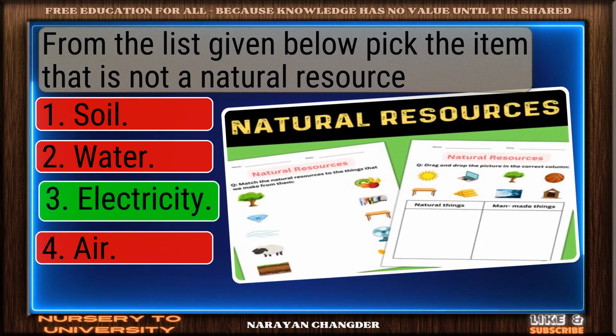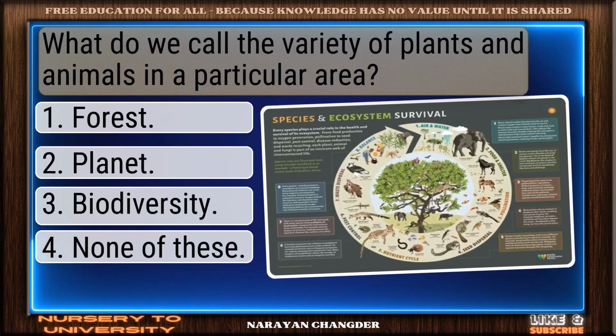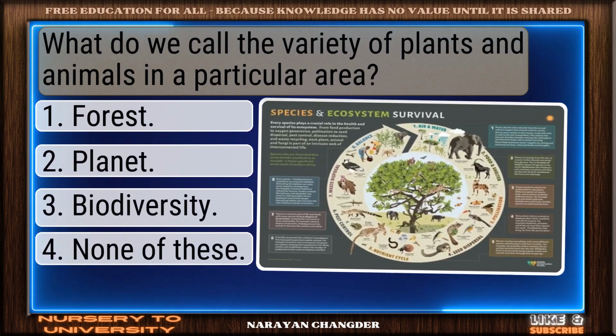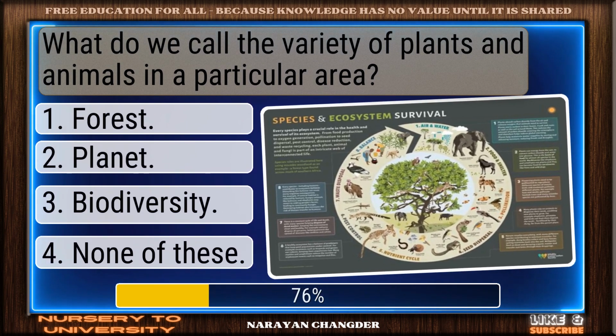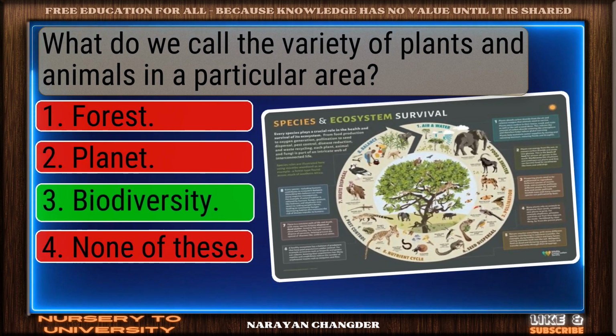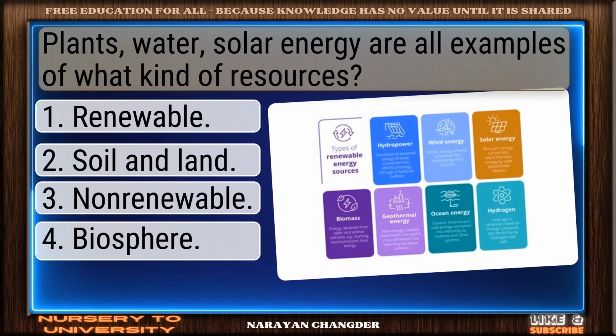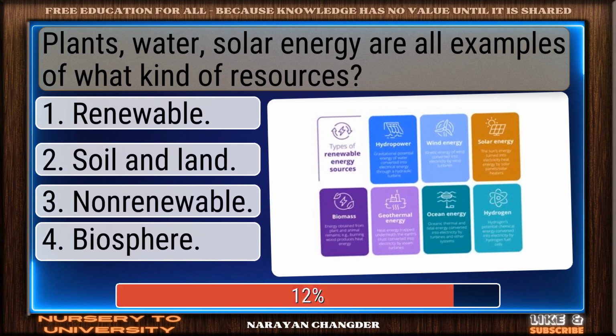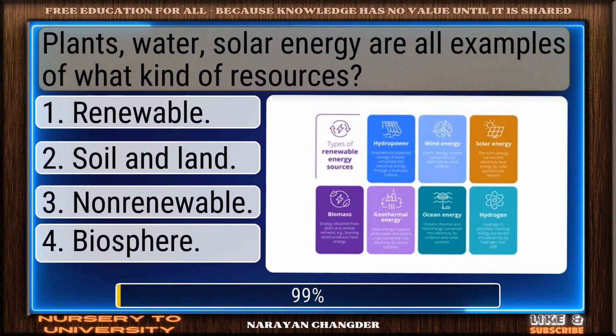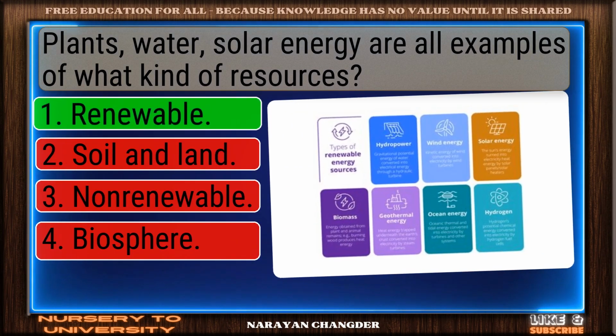You got it. Electricity fits. What do we call the variety of plants and animals in a particular area? Right again. Biodiversity is valid. Plants, water, solar energy are all examples of what kind of resources? Well done. Renewable is right.